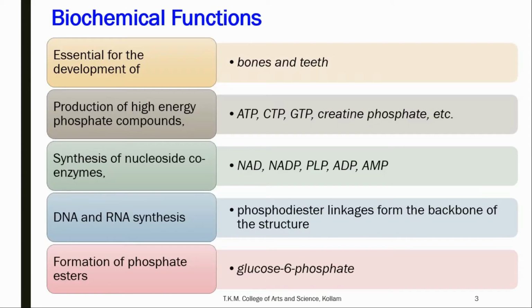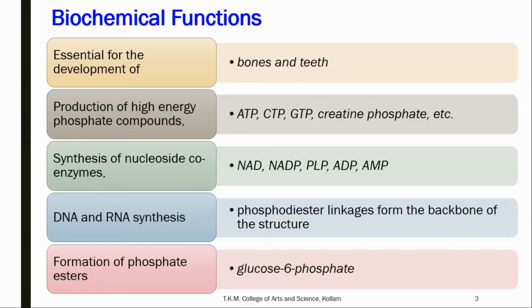What are the important biochemical functions of phosphate? It is essential for the development of bones and teeth. Production of high energy phosphate compounds is another important function of phosphate. High energy phosphate compounds like adenosine triphosphate, cytidine triphosphate, guanosine triphosphate, creatine phosphate, etc. consist of phosphate. Next important function is its role as a nucleotide coenzymes.